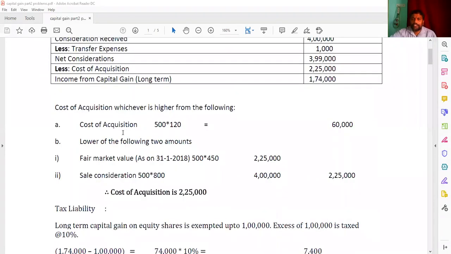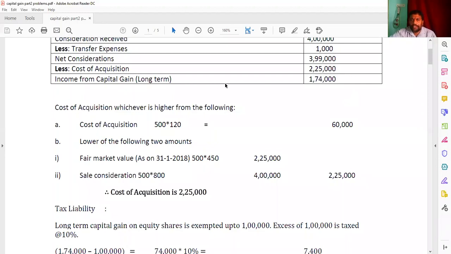And then the cost of acquisition is going to be made in 2 steps. That is a cost of acquisition 500 into 120, that is a 60,000, and lower of the following 2 amounts and the fair market value. Once again, listen here. In the question itself, he has given on 31st January 2018 is 450. So 500 into 450, that is 2,25,000, and sale consideration is 500 into 800, and that is a 4 lakhs. Whichever is less we have to consider, that is 2,25,000. Now we have to take whichever is higher from 60,000 and 2,25,000. The highest is 2,25,000. So the cost of acquisition is 2,25,000.